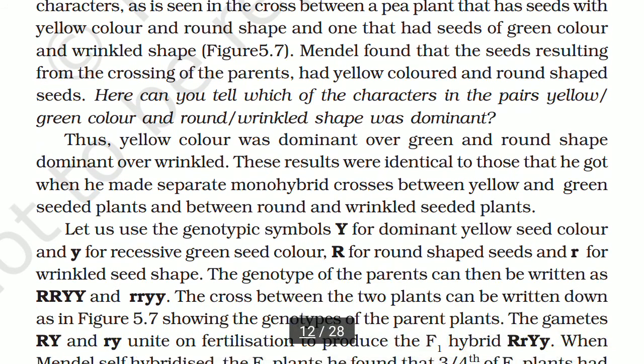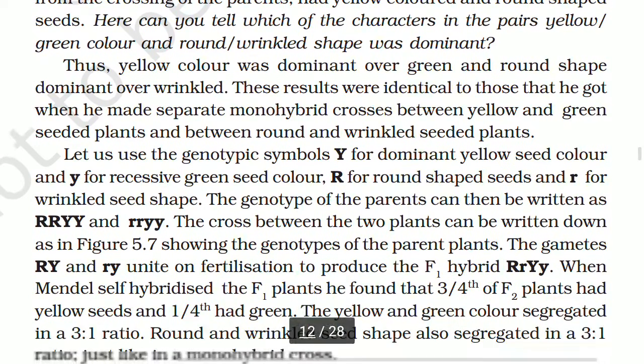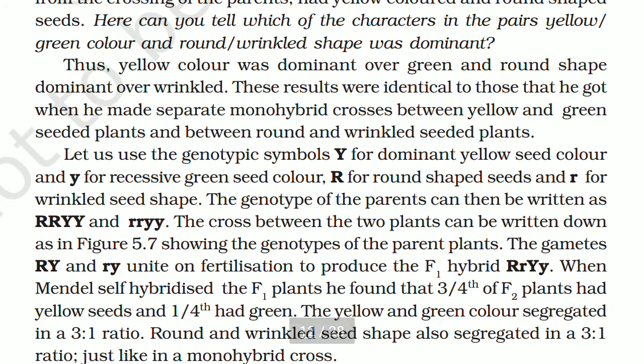Here, yellow color was dominant over green and round shape dominant over wrinkled. These results were identical to those that he got when he made separate monohybrid crosses between yellow and green seeded plants and between round and wrinkled seeded plants.